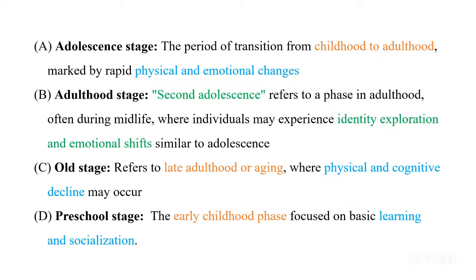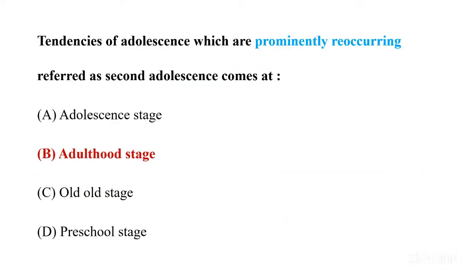The last is the preschool stage. This is an early childhood phase occurring on the basis of learning and socialization. We have just entered school age, so yes, we are learning so many things. When we talk about the second adolescent phase, it is option number B, adulthood stage.